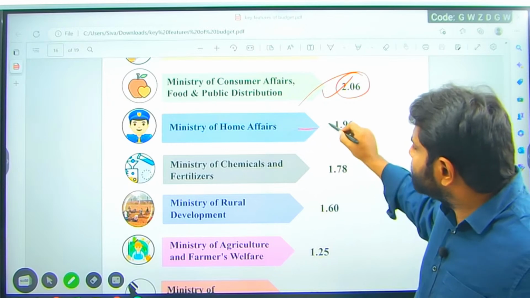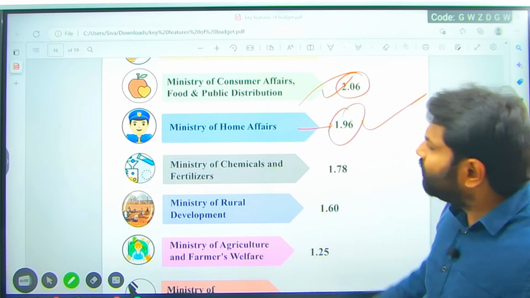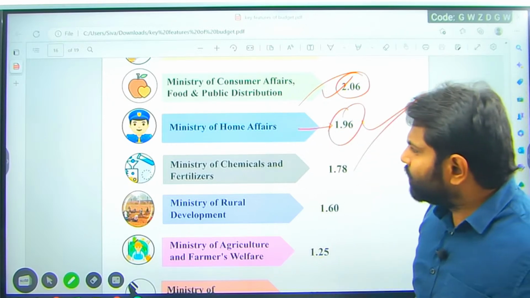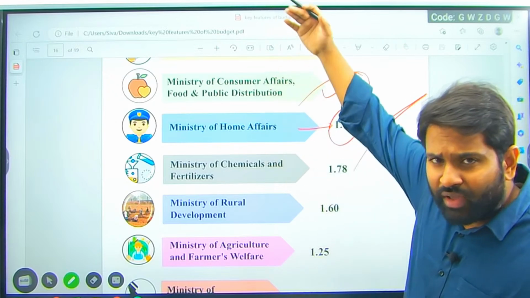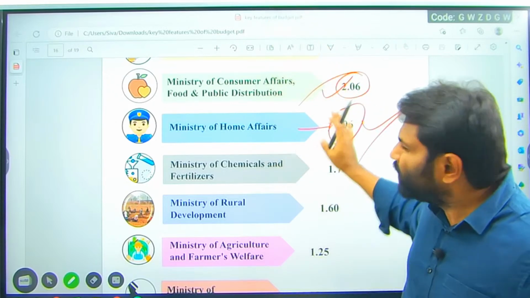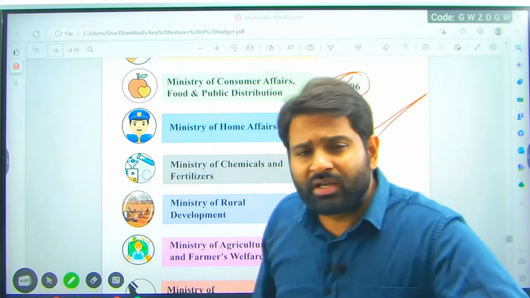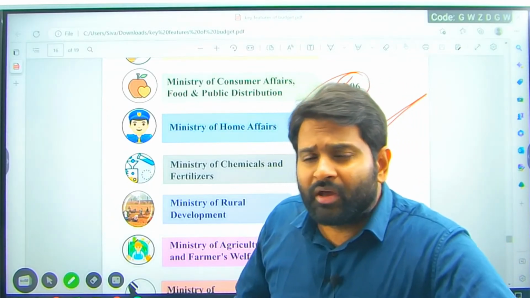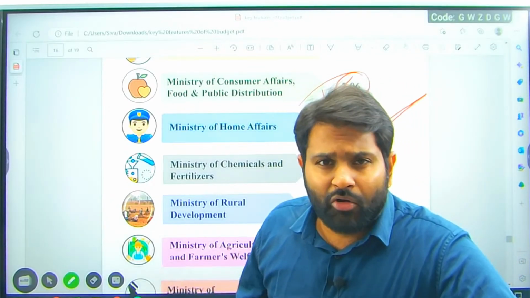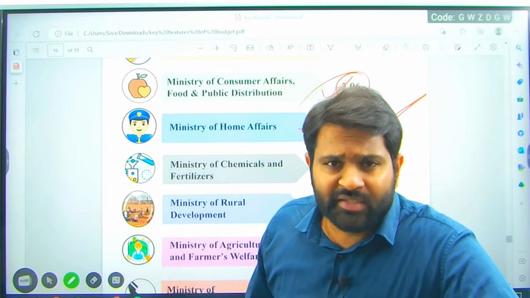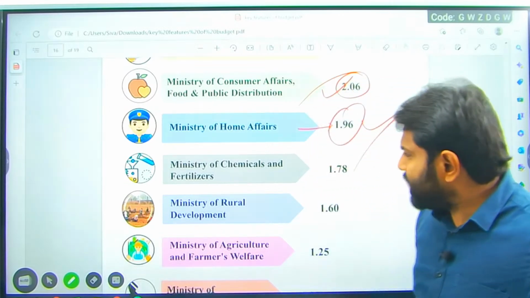Ministry of Home Affairs, Internal Security, 1.96 lakh crore, and we have the priority on defense. You don't have to remember the numbers, you just have to understand which is the prioritized expenditure for this particular government. What is the philosophy of their expenditure? That is what you need to understand.